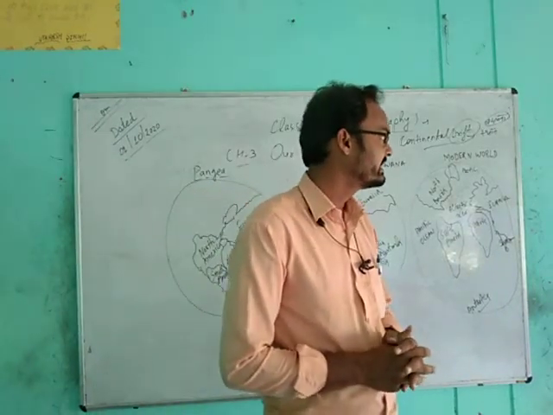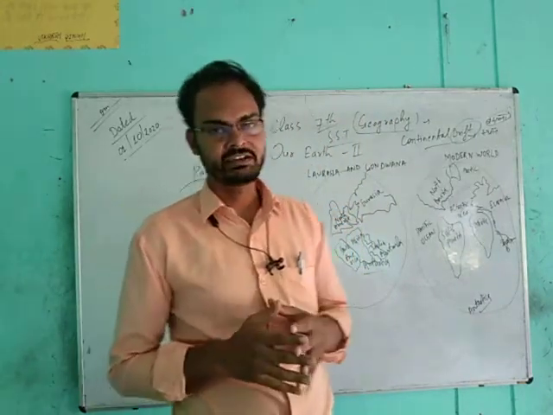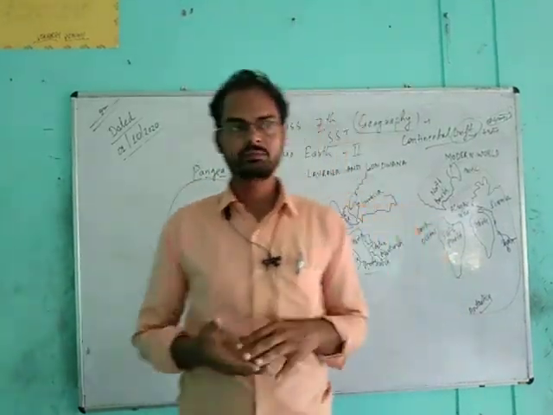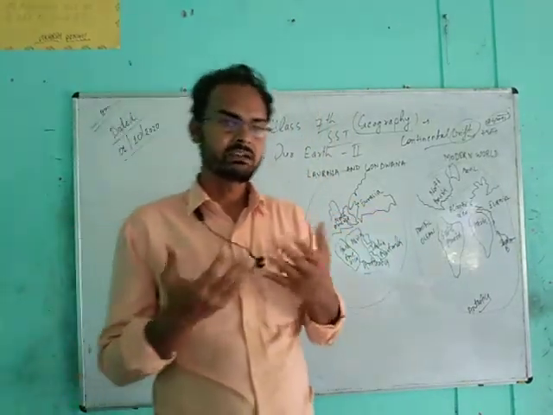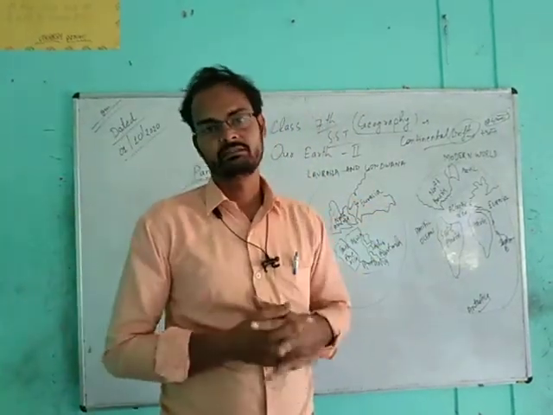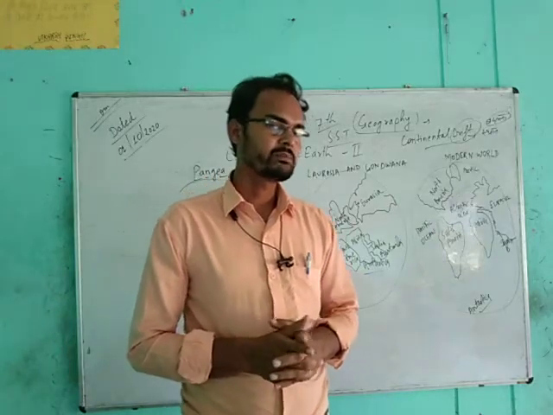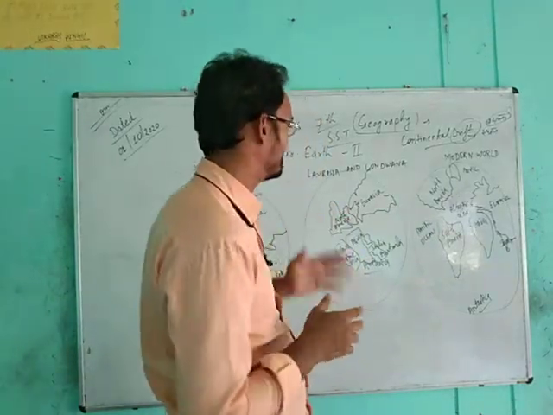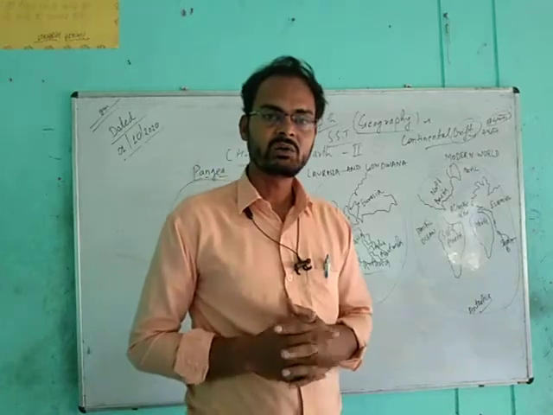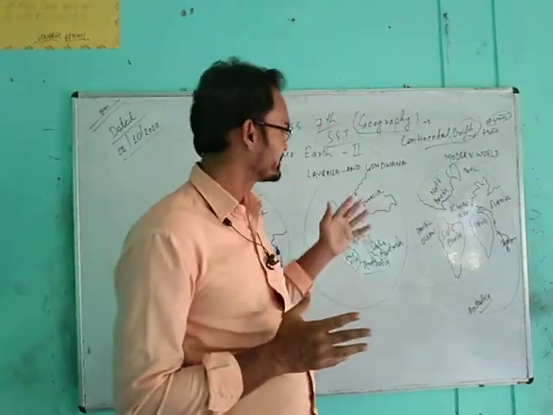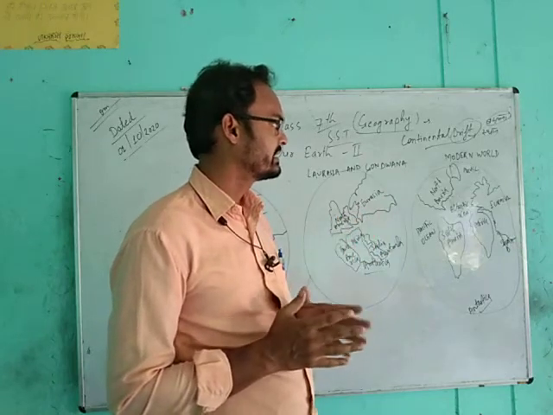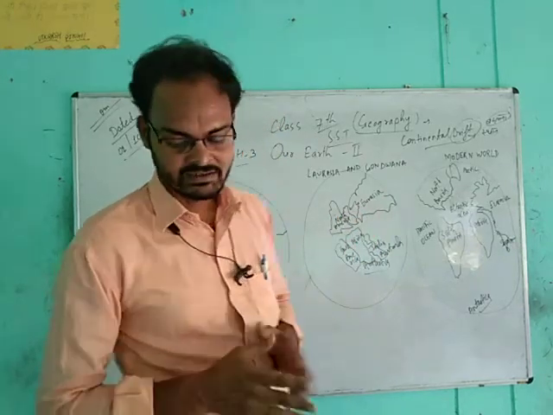What is continental drift? That is the movement of continents and how they formed. Sometimes they were interconnected, and now they are separated from each other. But two continents, Europe and Asia, are till now interconnected, while the others are not interconnected like these two.